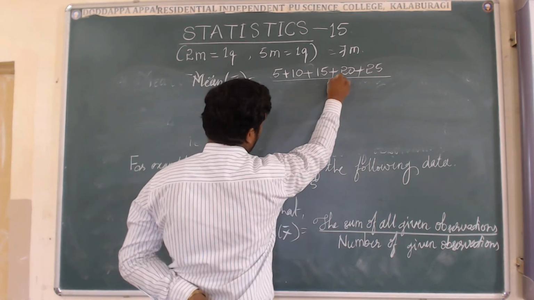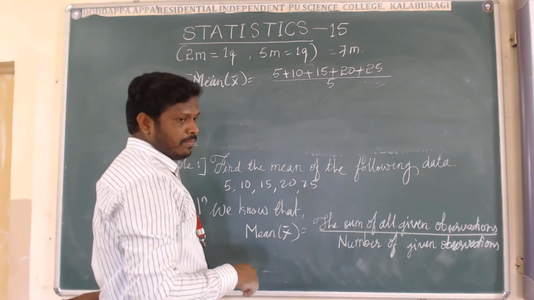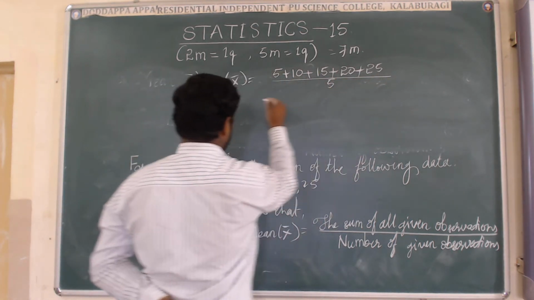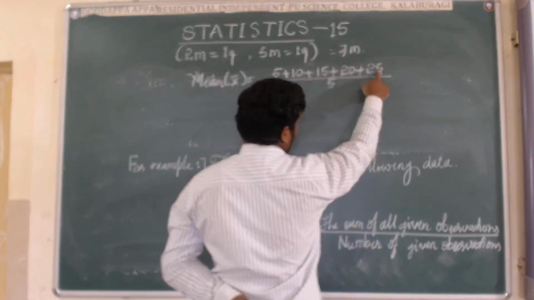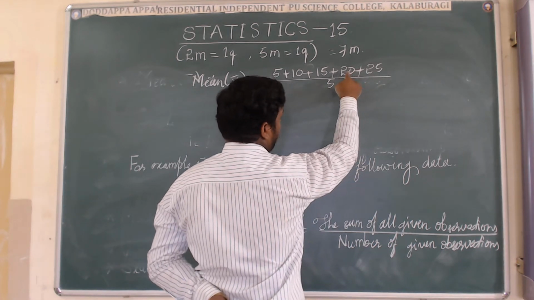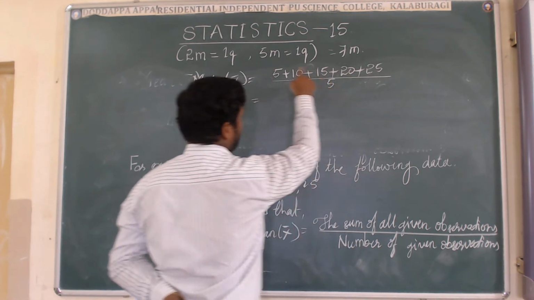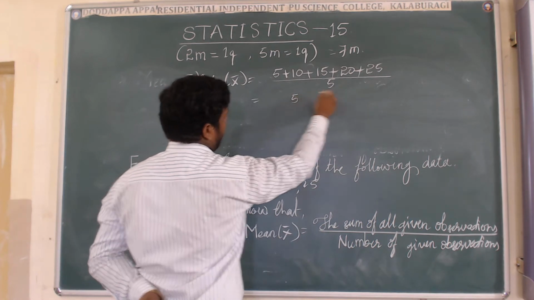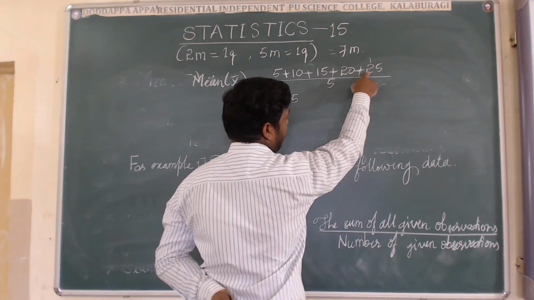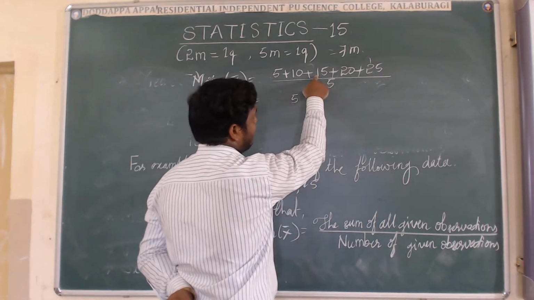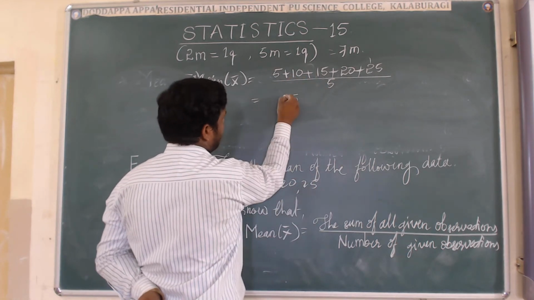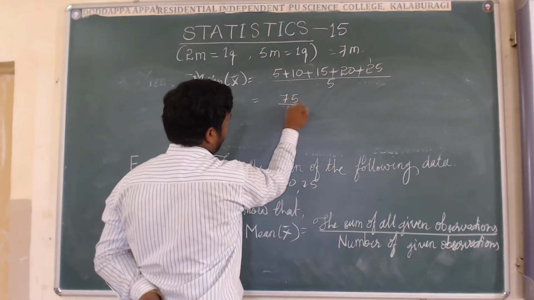So we have to divide the sum by 5. Now add all the values here. 5 plus 0, 5. 5 plus 5 becomes 10. 10 plus 5 becomes 15. Carry 1. 1 plus 2 is 3. 5, 6, 7. 75 divided by 5.